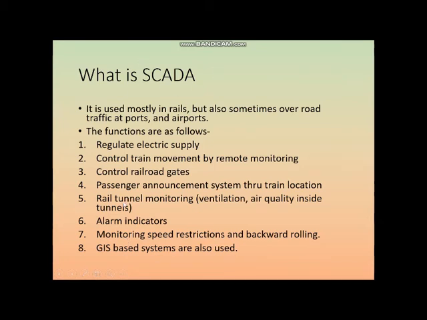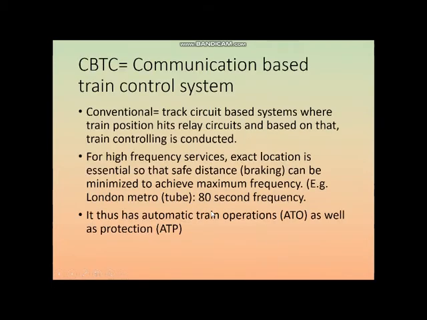So this SCADA mostly uses GIS systems, that is, there are multiple maps. One map is of the section controlling, one map is of the existing trains which are on the network, one map is of the speed restrictions and different engineering aspects. Like that, different GIS systems are used in order to know what exactly is happening, and it gives an overall picture of the train movement in the region.